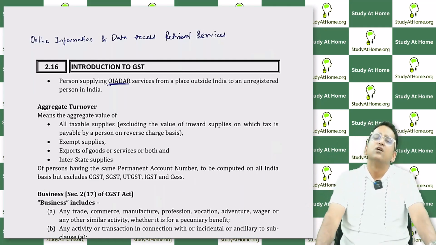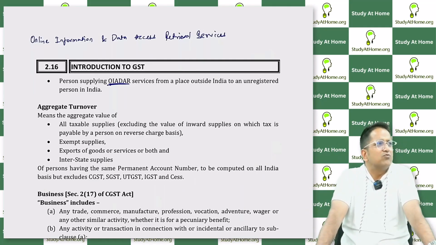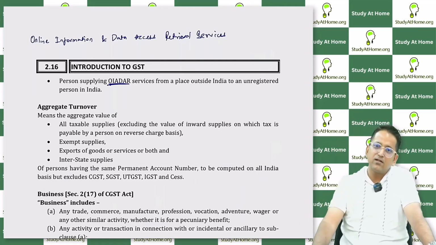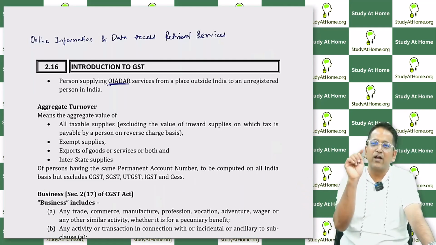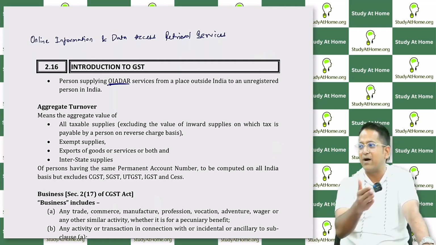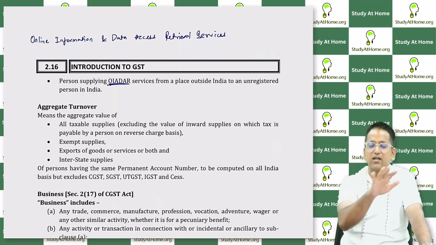Let me take an example of OIDAR, like songs. If internet is on, then listen to the song. If internet is off, song is off. Netflix is OIDAR. Internet is on, movie is on. Internet is off, movie is off. But you will say, we just download it offline and watch it later when the internet is off. But students, you don't take it out, you watch it inside the app.